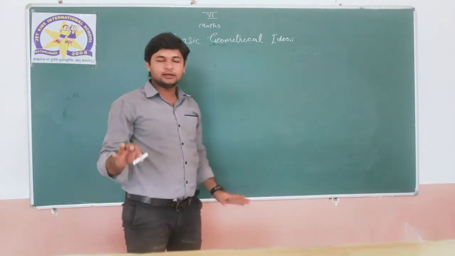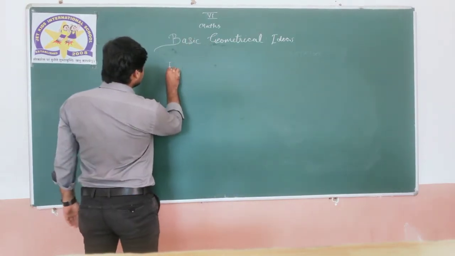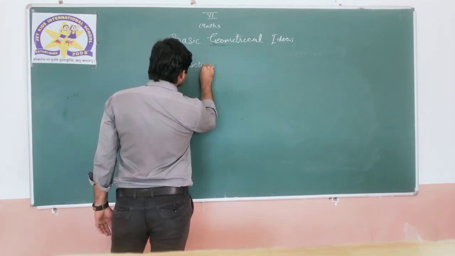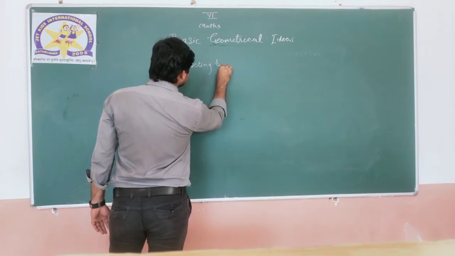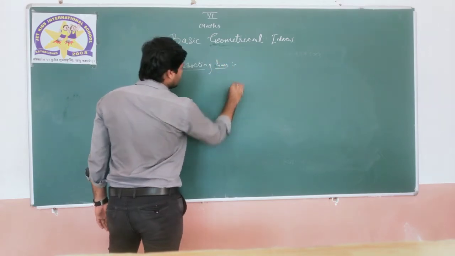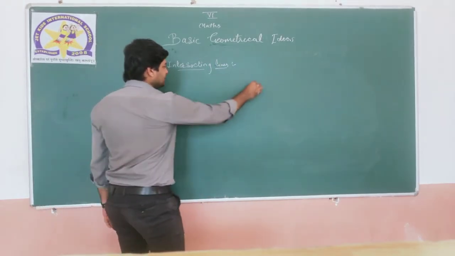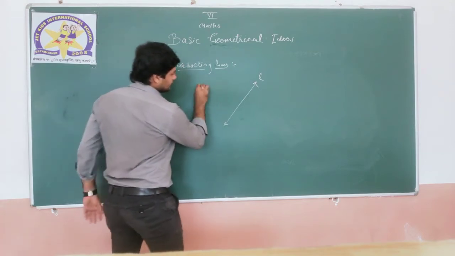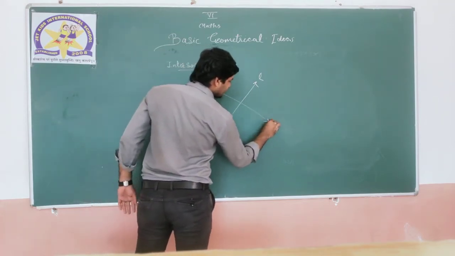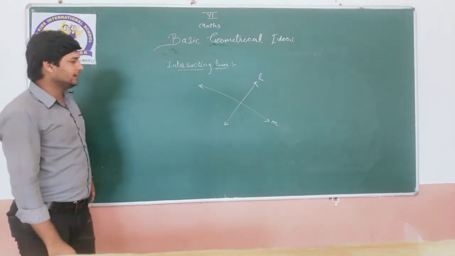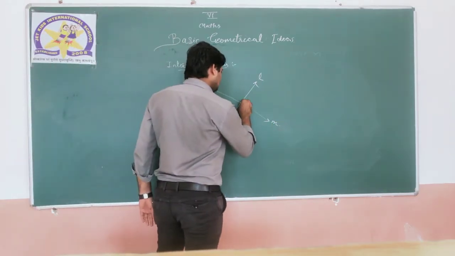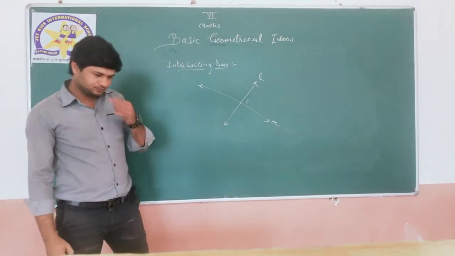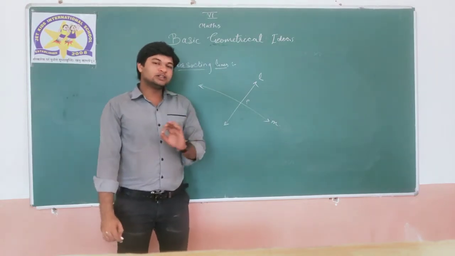Now we are going to start an important topic, intersecting lines. What is meant by an intersecting point? There are two lines: a single line which I can call line L, and another line, line M. These two lines are passing through point B. Simply, what is meant by intersection?